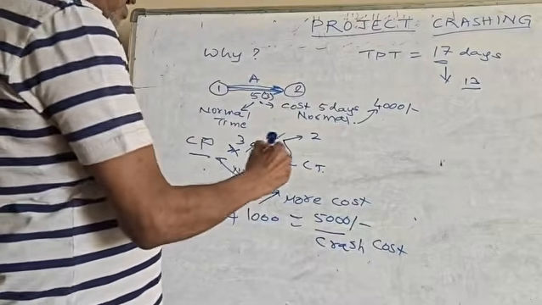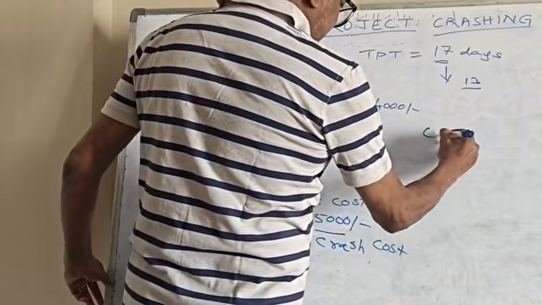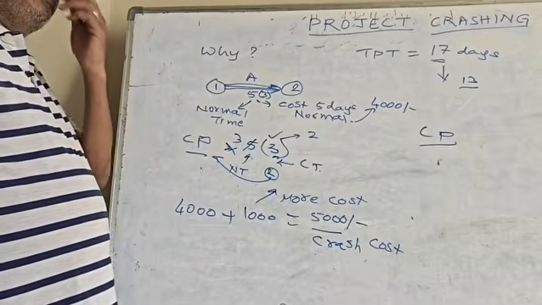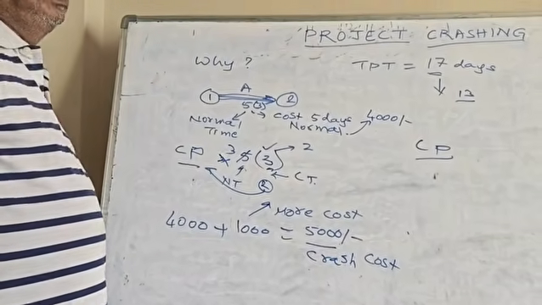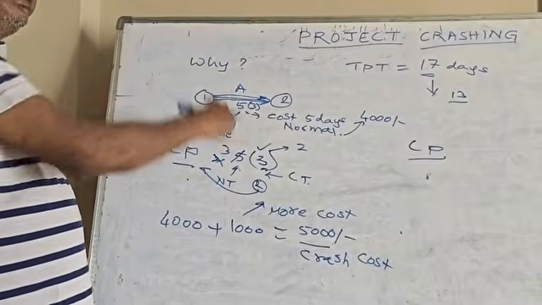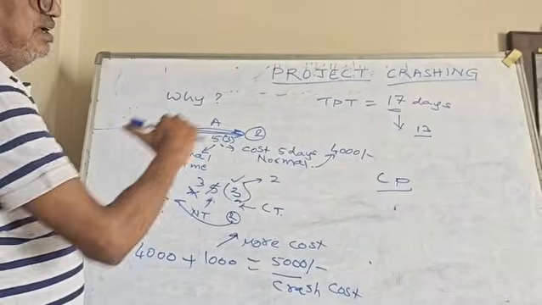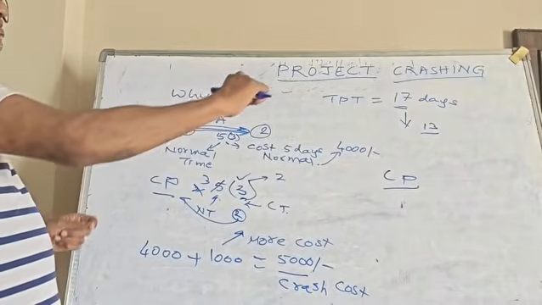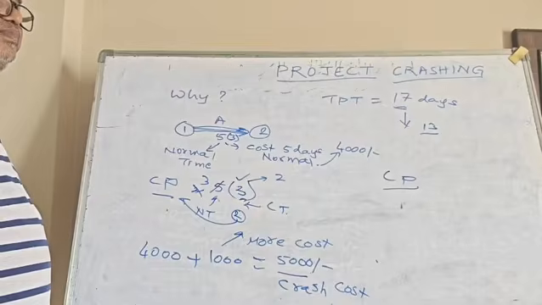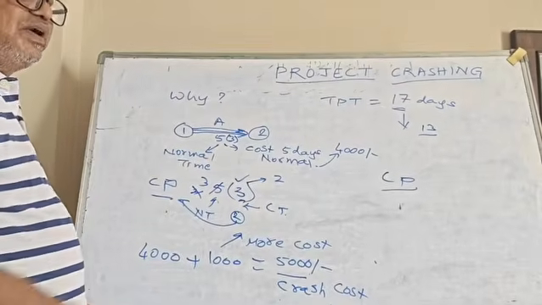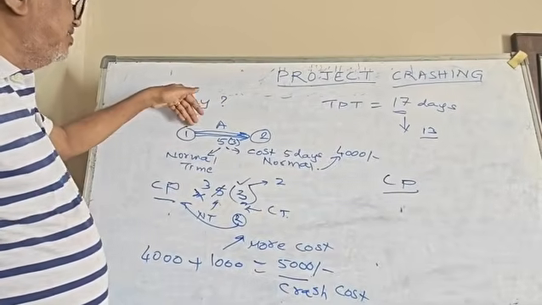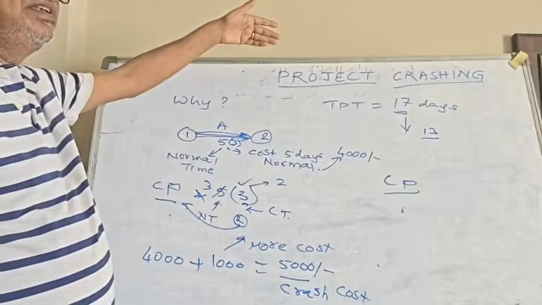Now the process starts from the critical path. Suppose where the crashing will occur? Along the critical path. Now first you need to consider the critical path, because critical path is supposed to be the longest path. So try to take critical path first, try to identify it in a network. Once you identify critical path, then you list what is the TPT, the total project time coming via critical path. Then if there are any other paths, maybe 2 paths, 3 paths, 4 paths, there can be any number of paths. In the first example we had taken, we had 2 paths.